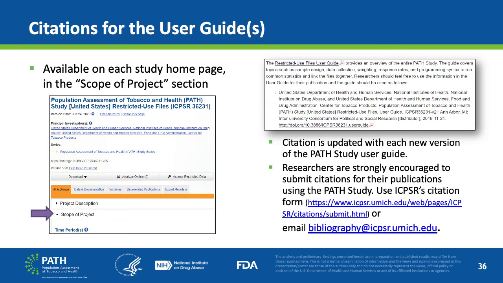Citations for the user guides are available and can be found in the Scope of Project section on each NADAP study homepage. Citation is updated with each new version of the PATH study user guide. Researchers are strongly encouraged to submit citations to publications using the PATH study. Please use ICPSR's citation form at